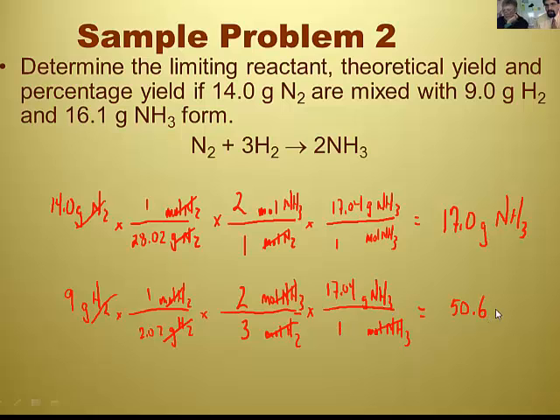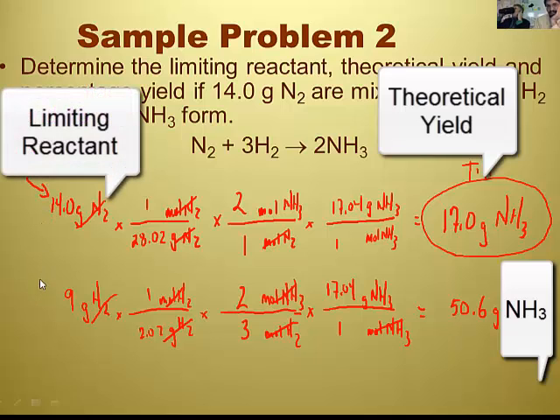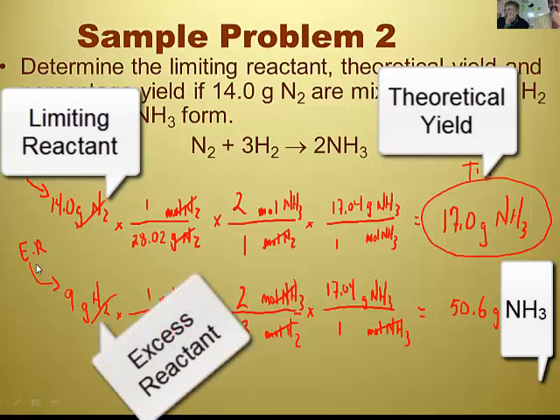That's a lot, Mr. Kane. Uh-huh, that is a lot, but that's just because we got a lot of hydrogen. I'm going to just check my math for a moment. The theoretical yield is still only 17.0 grams of ammonia. That's the smaller amount, so it's still nitrogen gas being the limiting reactant, which means that I have an excess of hydrogen. That's my excess reactant.